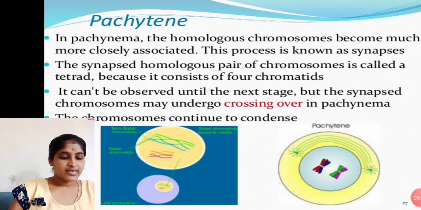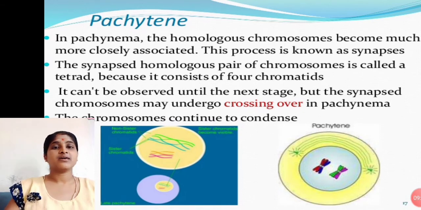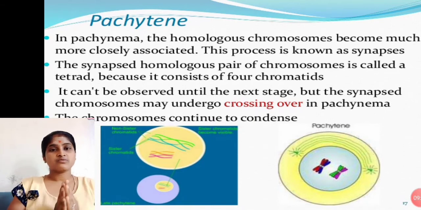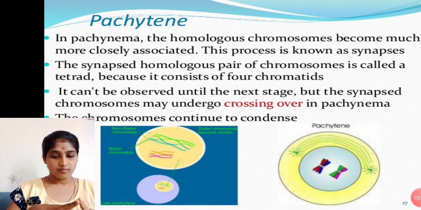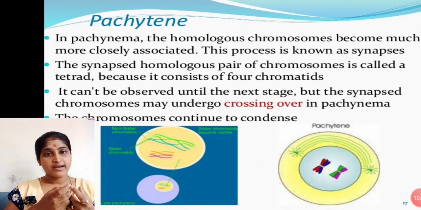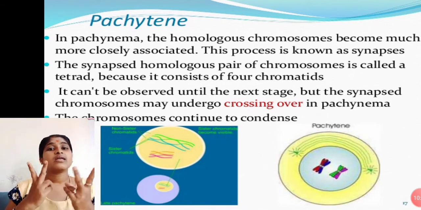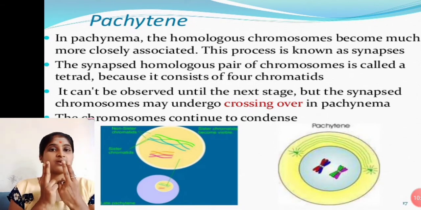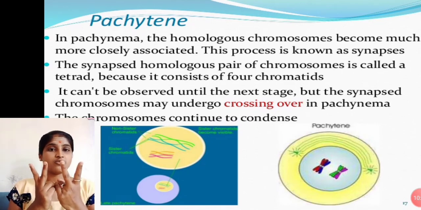Again, the synapsed homologous pair of chromosomes forms a tetrad. The homologous chromosomes are maternal and paternal. When a single chromosome divides into two chromatids, it forms four chromatids.